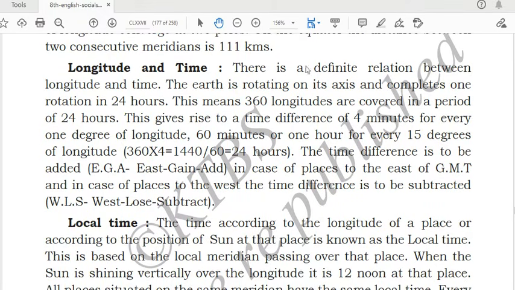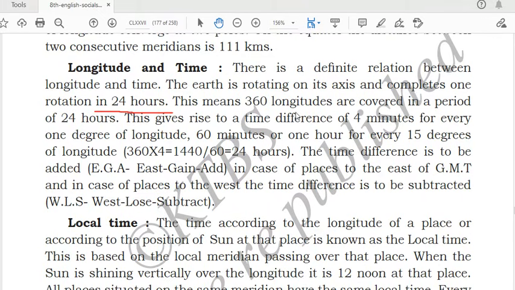There is a definite relation between the longitude and time. The Earth is rotating on its axis and completes one rotation in 24 hours. You all know that the Earth keeps on rotating. Because of that we can see the day and night phenomena, and it completes its full rotation in how many hours? In 24 hours.